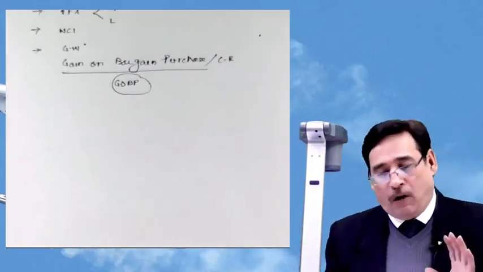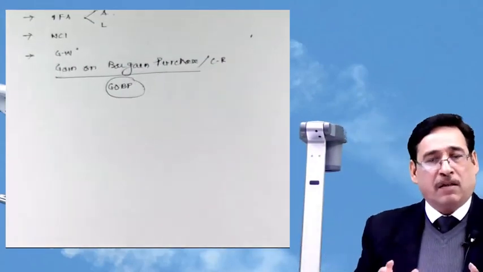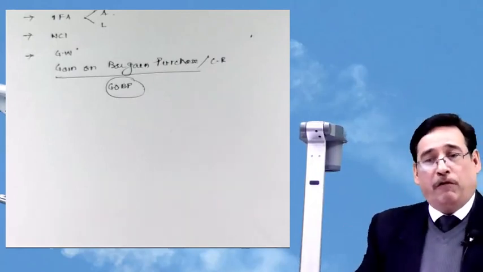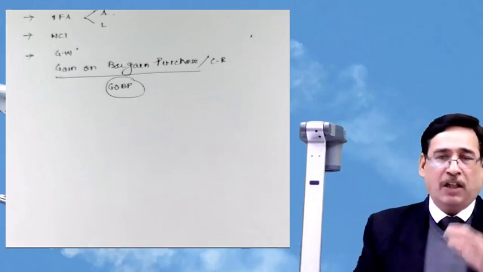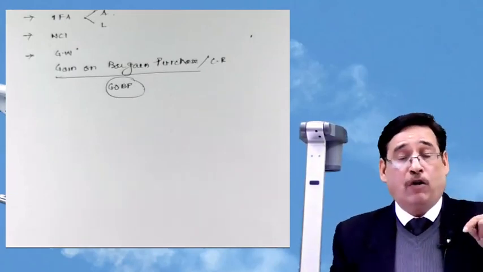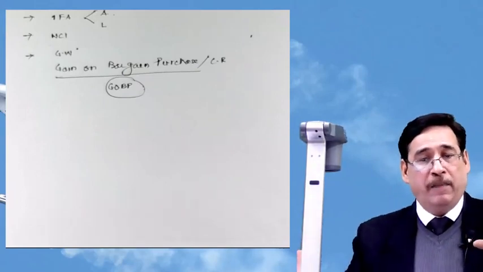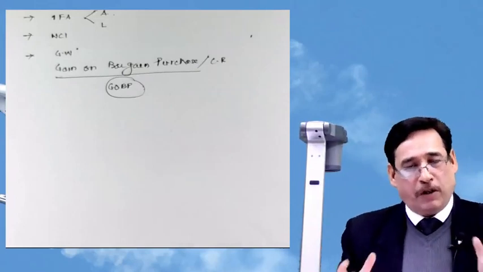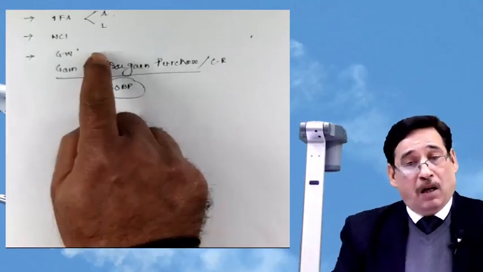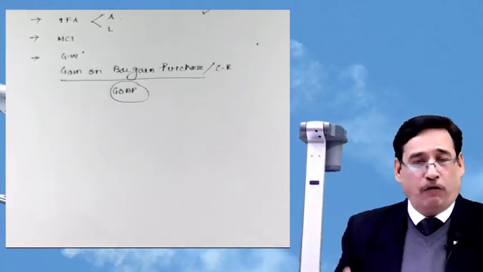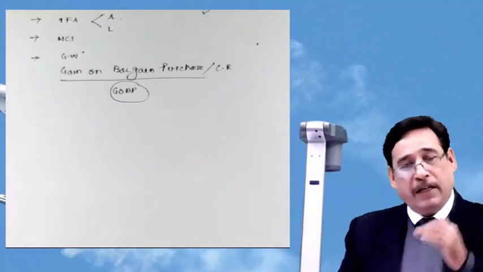The basic objective of this standard, which I had told you in the beginning itself and you must not let it skip out of your memory, is that this standard stresses the viewpoint of the acquirer rather than the acquiree. So whenever in a business acquisition or business combination the acquirer acquires the business, the acquirer first of all will recognize all the identifiable assets and liabilities.